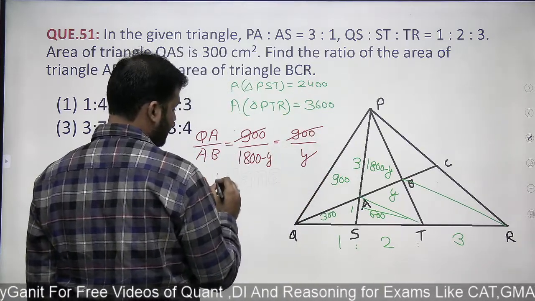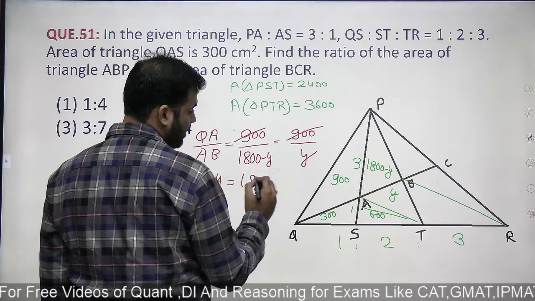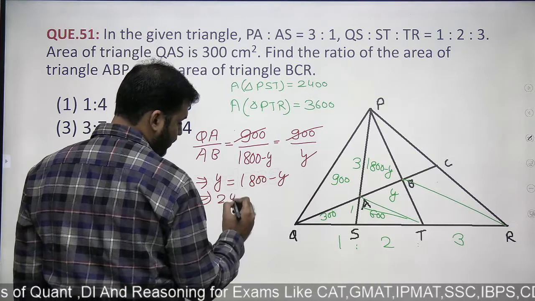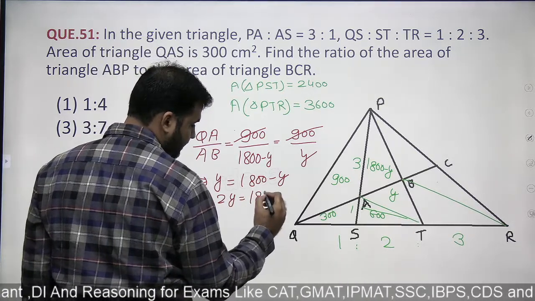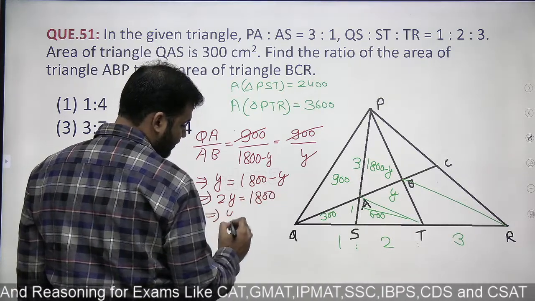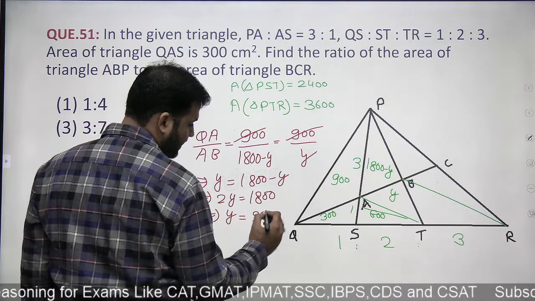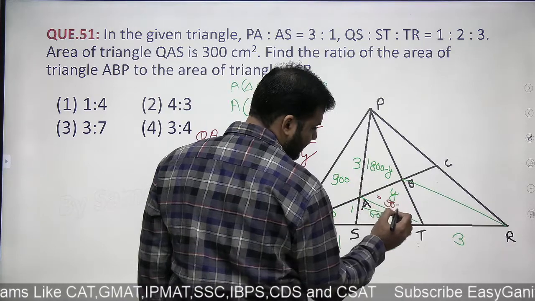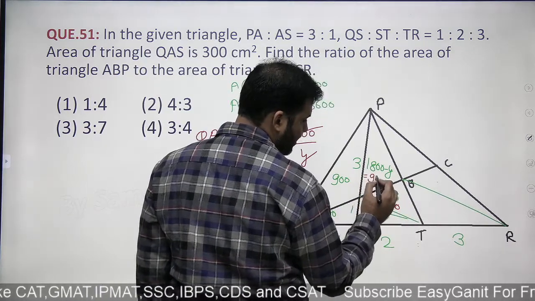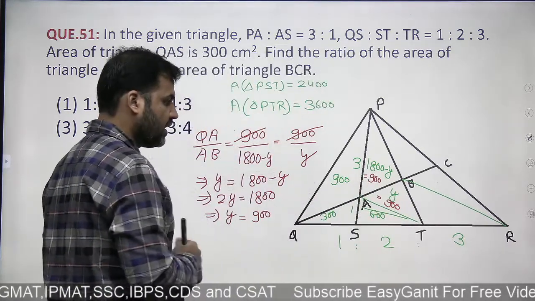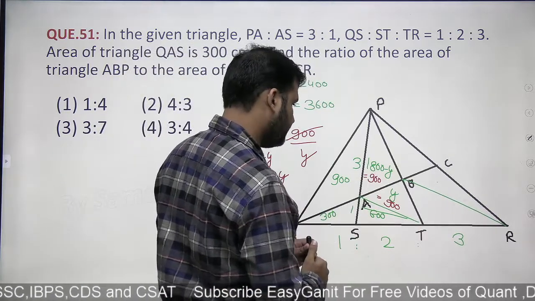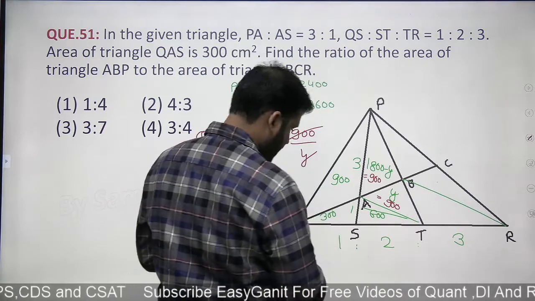So can I say that y will be equal to 1800 minus y. So 2y will be equal to 1800. So can I say that y will be equal to 900? If I'm saying that this area is 900, then this area will also be equal to 900, right? And this is 600.